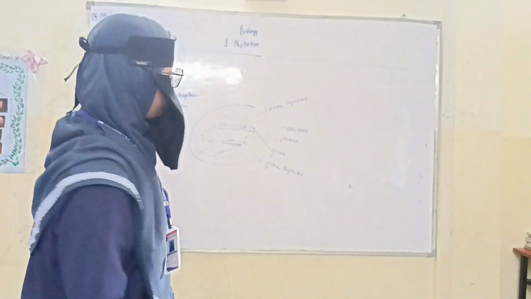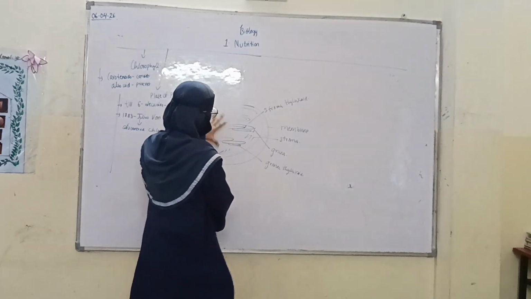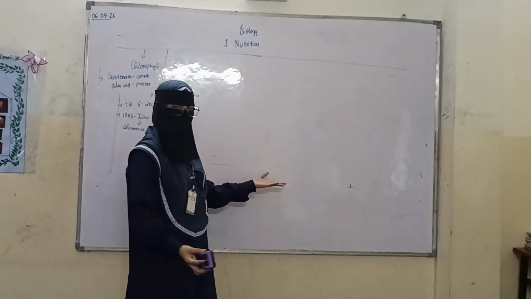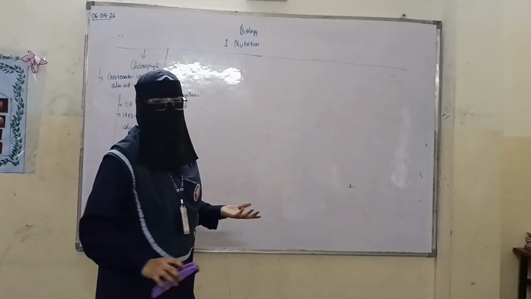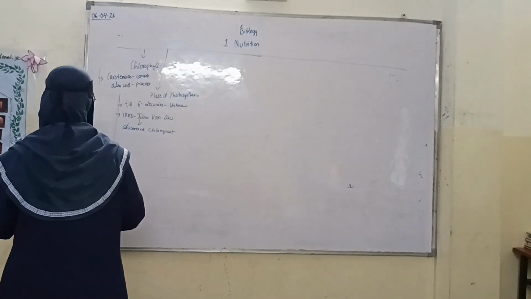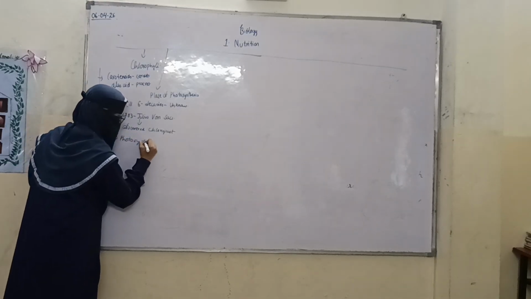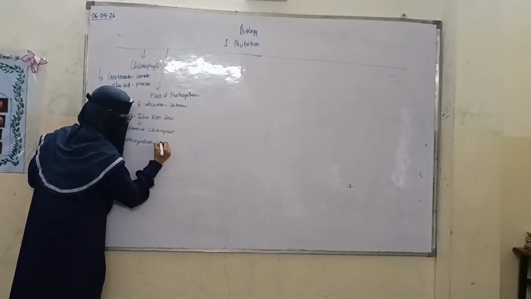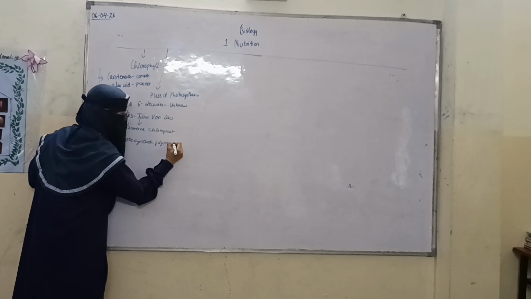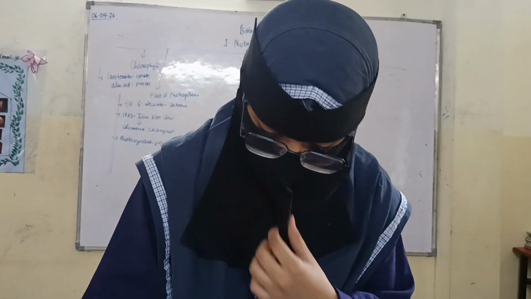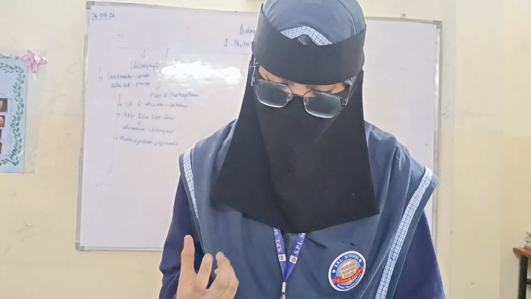Whatever substances we can find in the thylakoids, and in the chloroplast, are called photosynthetic pigments. We will learn about thylakoids shortly.